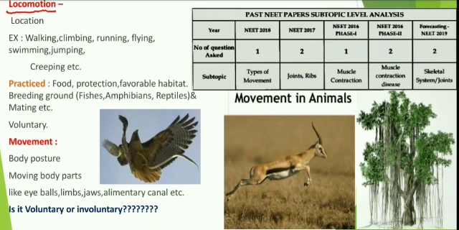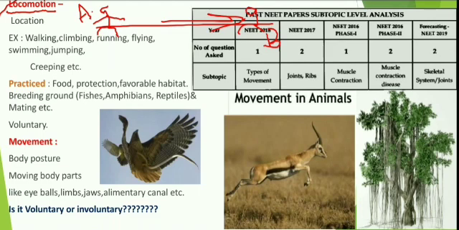What does it mean? Locomotion is the change of location of the organism. For example, in one area there is an animal present at point A. Now this animal wants to move to point B. Here this animal is moving from point A to point B, and that is known as locomotion. In locomotion there is a change of location of the organism.